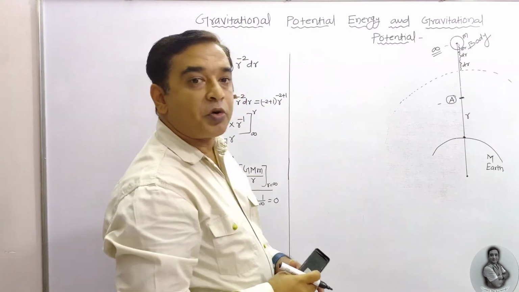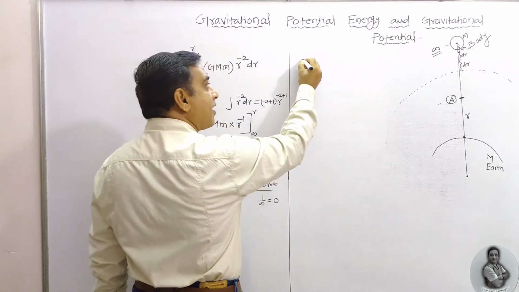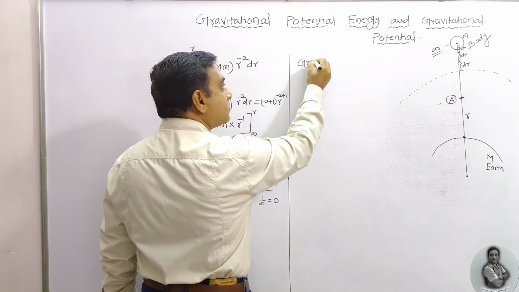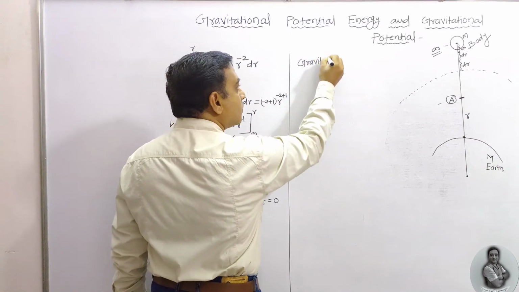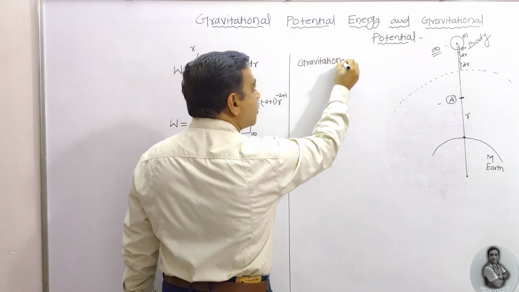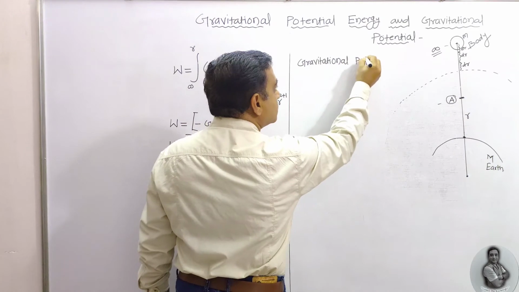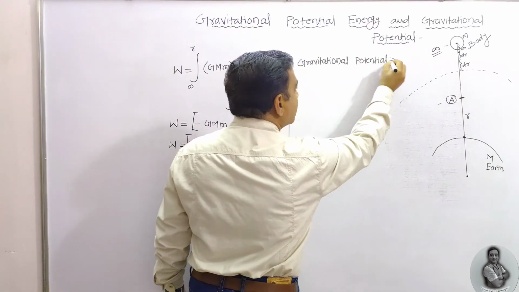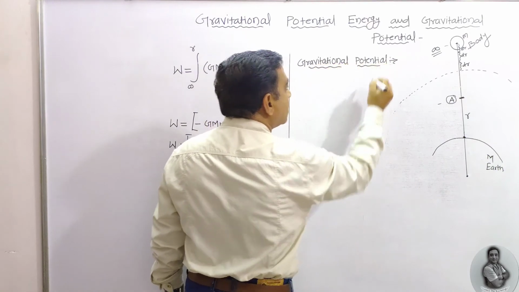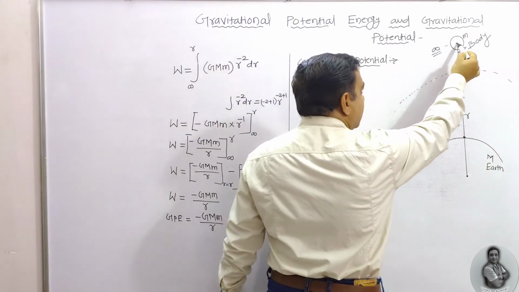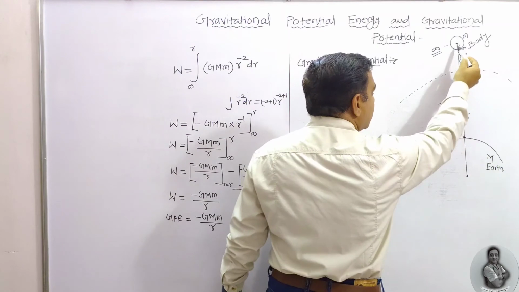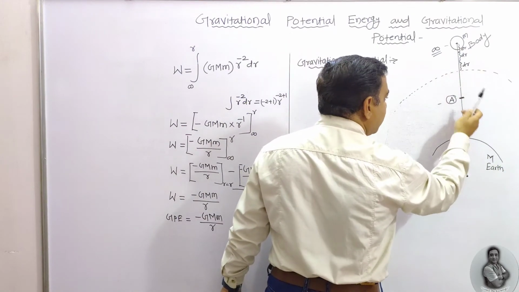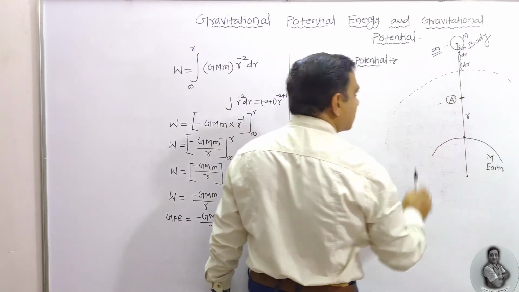Now the gravitational potential, only gravitational potential. After getting the gravitational potential energy, the kinetic energy remains constant to reach from infinity to a given point R from the center of the earth.